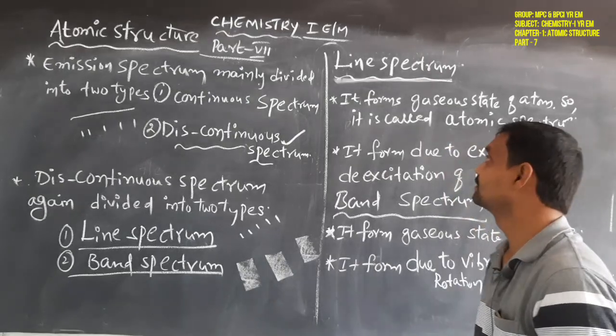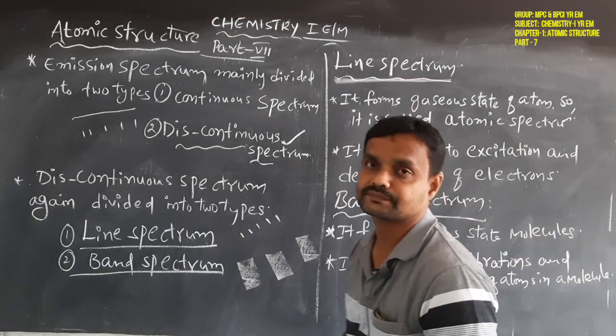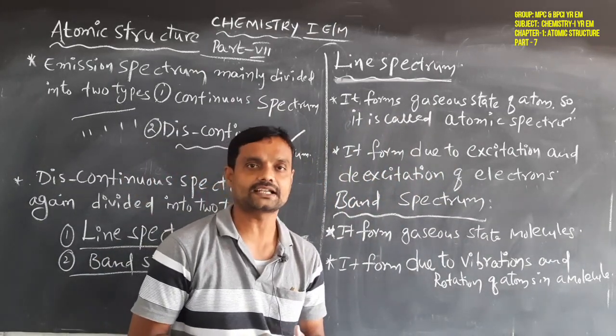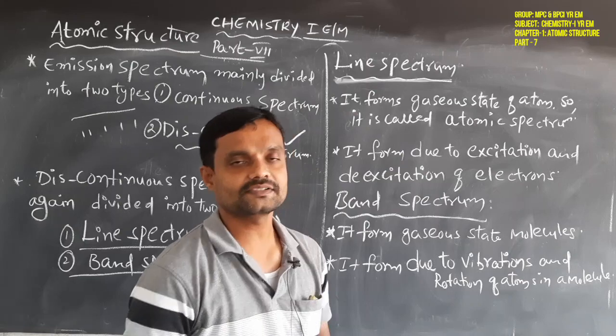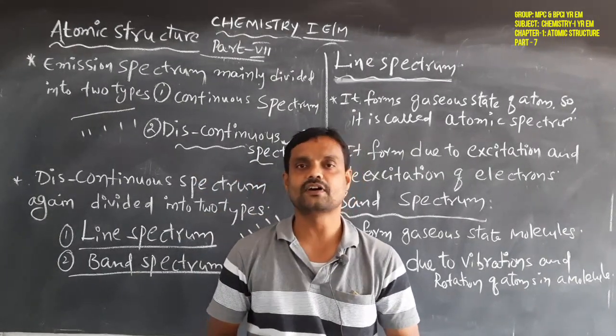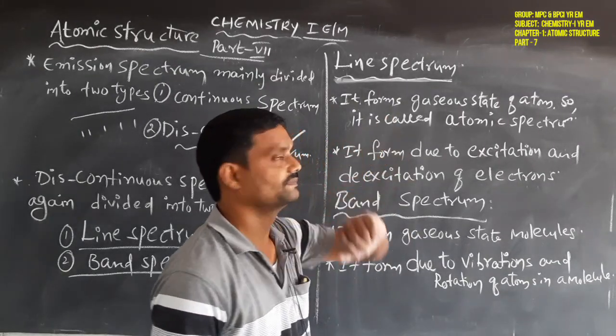Simple meaning. Look at this. This line spectrum is from only the gaseous state of atoms. Means the atoms present in the gaseous state, the spectrum formed only by those atoms is the line spectrum.